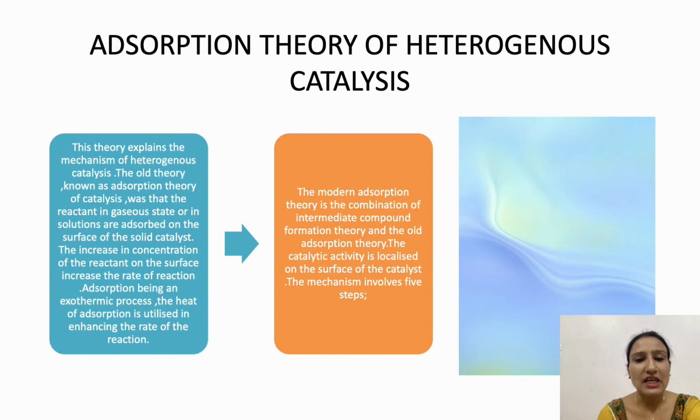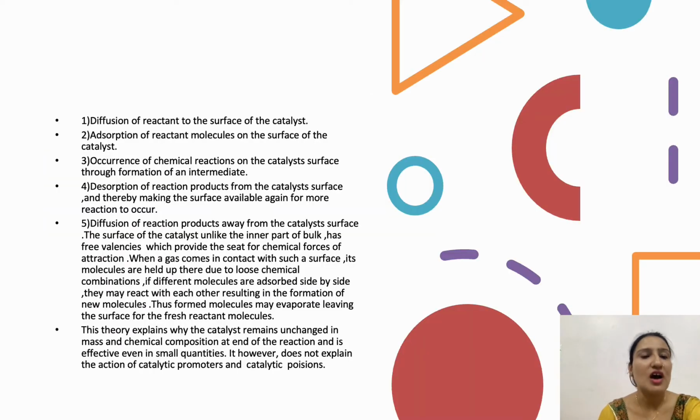The catalytic activity is localized on the surface of the catalyst, and this mechanism involves 5 steps. The first step is diffusion of reactant to the surface of the catalyst. Second step is adsorption of reactant molecules on the surface of the catalyst.